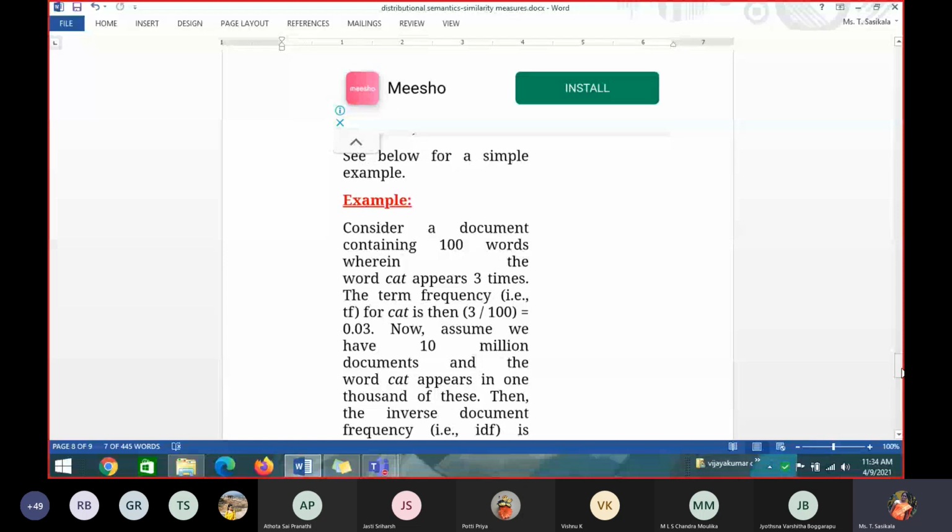Please respond. 10 million divided by 1000, ma'am. 1000, good. So it is 10 million divided by 1000. If you multiply this, we'll get the TF, IDF value. Okay. So this is your last measure.